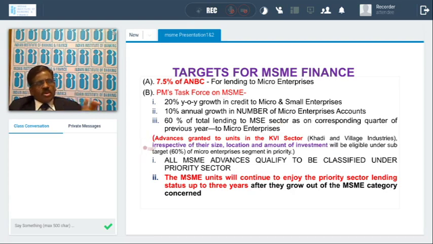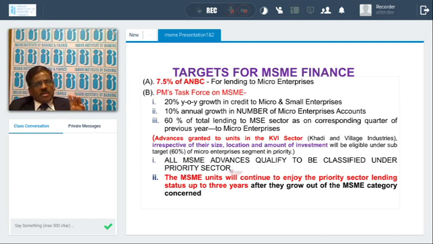Whatever amount you are giving to micro, small and medium enterprises is automatically covered under priority sector. The entire amount is covered under priority sector. Whatever the amount, even if you give 10 crores, 20 crores or 25 crores, there is absolutely no restriction on the amount of finance given to the MSME. So the entire amount is covered under priority sector.